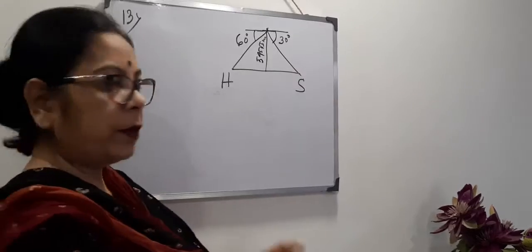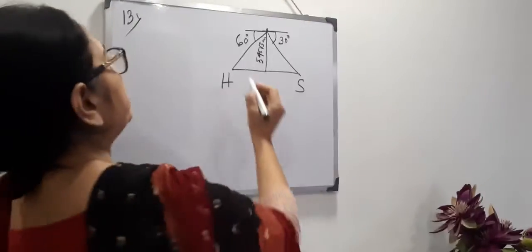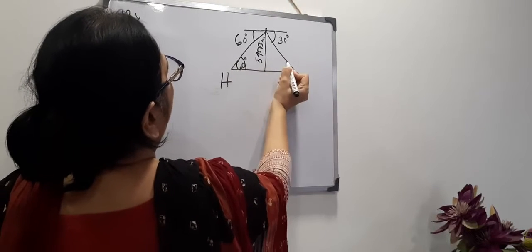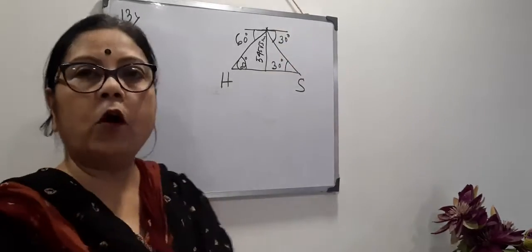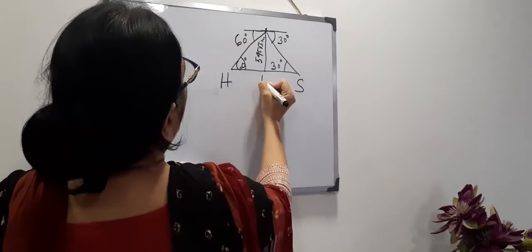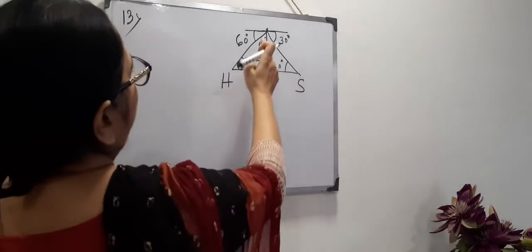Just now I have explained that when the angle of depression is 60 degree, this angle is also 60 degree and this is also 30 degree as they are alternate angles. Now I am giving name A. So I am getting two triangles.